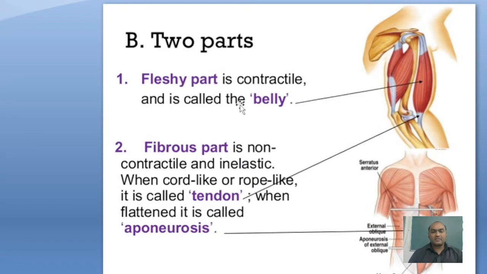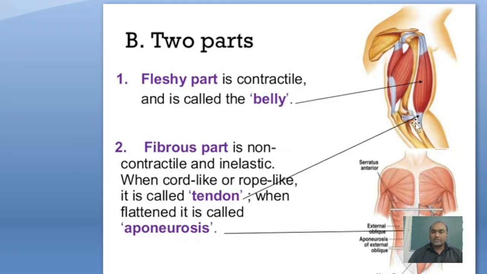The fleshy part is the contractile part and it is called the belly. Only this part is the contractile part, called the belly, and the other is the fibrous cord-like part. It is non-elastic. It is called the tendon. At some places the tendon is flattened, called the aponeurosis. So aponeurosis is nothing but a flattening of the tendon.